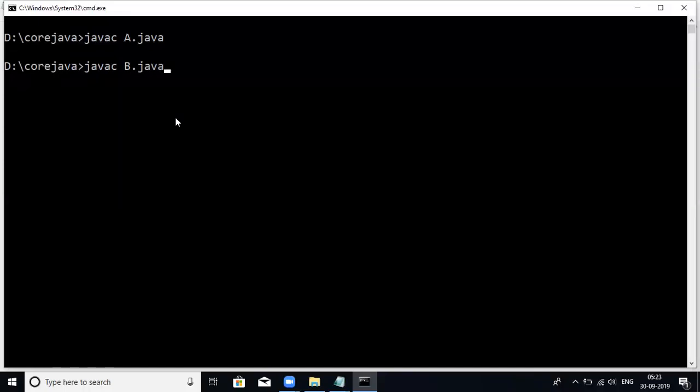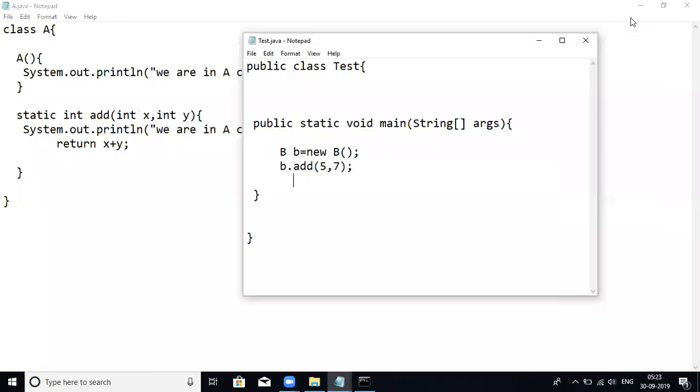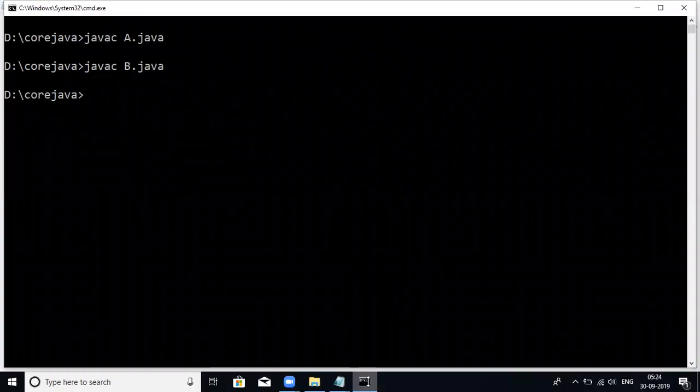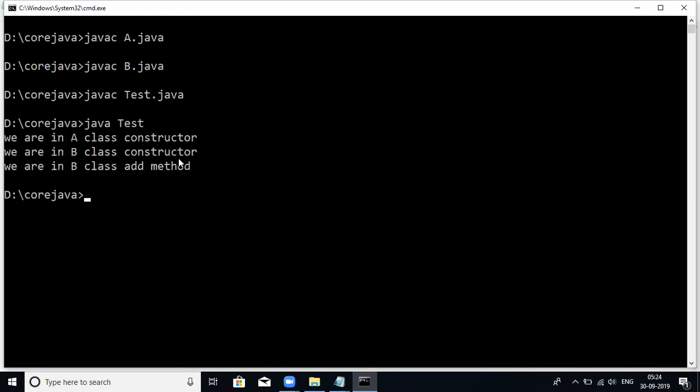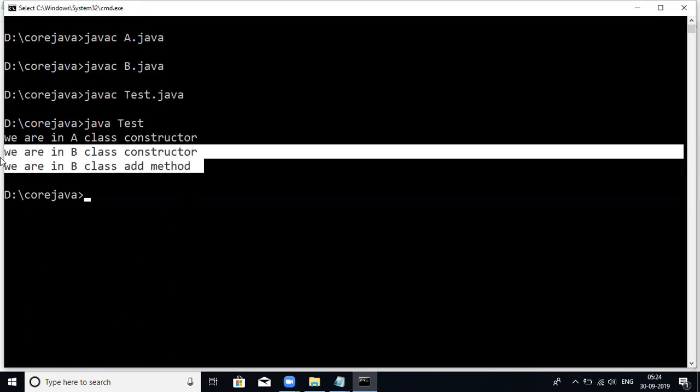The reason is the JVM always checks which class object is held by the reference, and calls the methods accordingly. Let me compile test.java and run java Test. If you see, which class method is executed here? B class method.